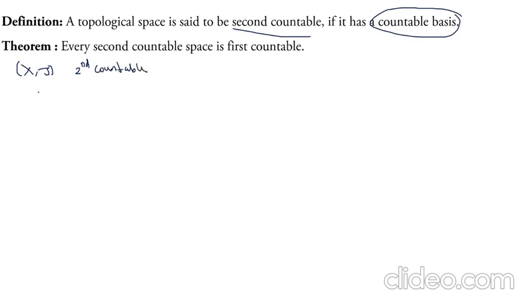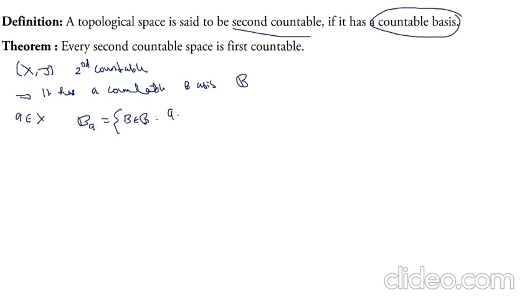Let (X, τ) be second countable. That means it has a countable basis, say B. Now we have to prove that it is first countable, so we have to get a local basis at each point. So we take an element from X, let a belong to X, and we define B_a as the set of all B belonging to 𝓑 such that a belongs to B.